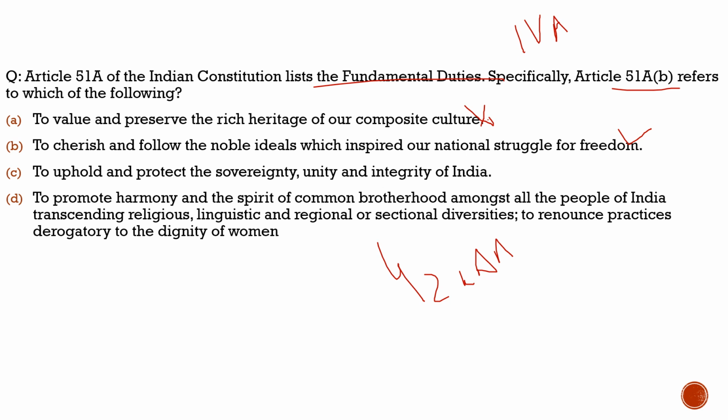So here we understood that Article 51A(b) is about cherishing the noble ideals which inspired our national struggle for freedom. What about Article 51A(a)? We saw that in the last class. It is about abiding by the constitution and respecting its ideals and institutions, that is the national flag, the national anthem, and others. I hope you understood Article 51A(b).